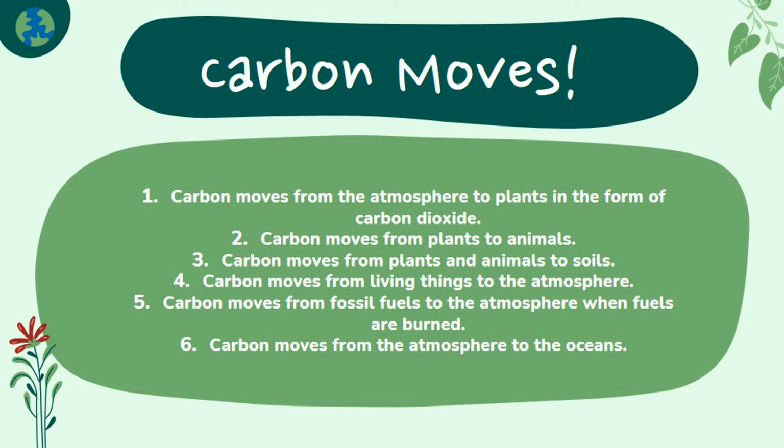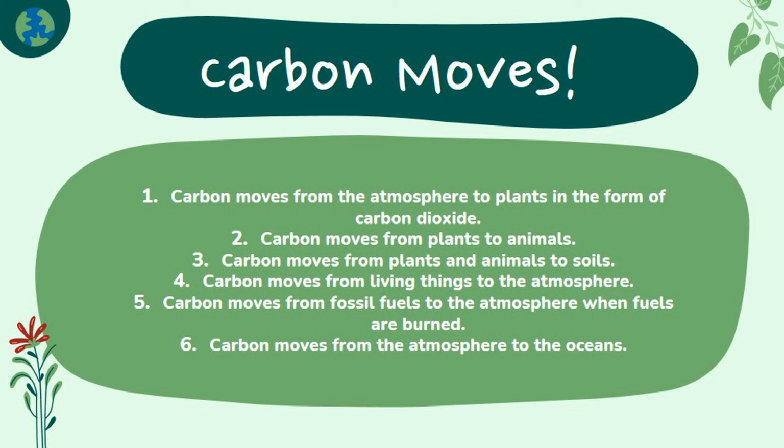Animals that eat other animals get the carbon from their food too. Carbon moves from plants and animals to soils. When plants and animals die, their bodies, wood and leaves decay, bringing the carbon into the ground. Some is buried and will become fossil fuels in millions and millions of years. Carbon moves from living things to the atmosphere. Each time we exhale, we are releasing carbon dioxide gas into the atmosphere. Animals and plants need to get rid of carbon dioxide gas through a process called respiration.